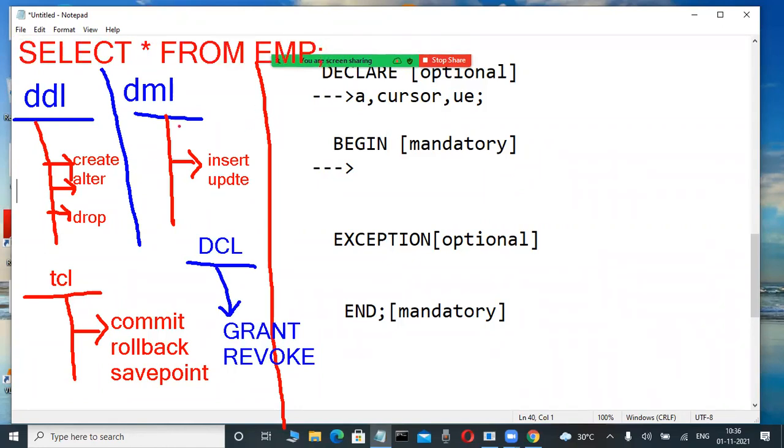Now, can we use all these commands in PLSQL? Anybody guess? Can we use these DDL commands in the PLSQL executable section after the begin keyword? Possible or not possible? Very good. Impossible. We are not allowed to use any DDL commands in PLSQL. Impossible inside this PLSQL block.